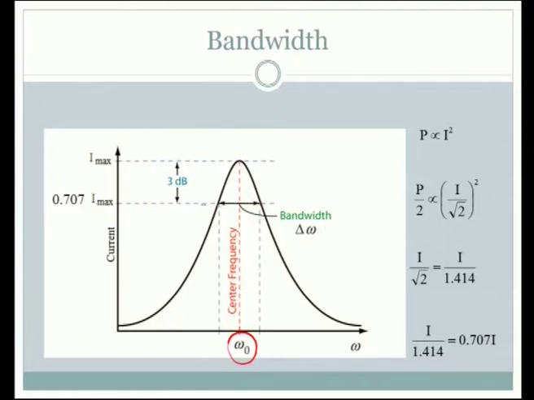If you carefully look at this, we have 0.707 times that of the maximum current. So, at that point we take the spread of the frequency, and that is marked as delta omega, that is called bandwidth. Why at 0.707 times I max are we taking?